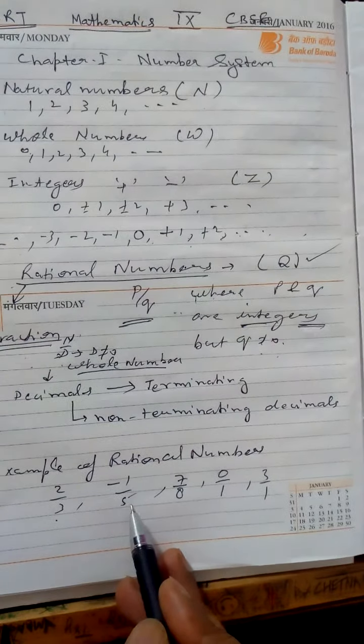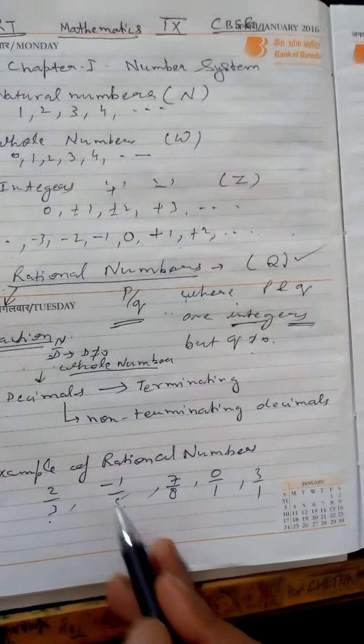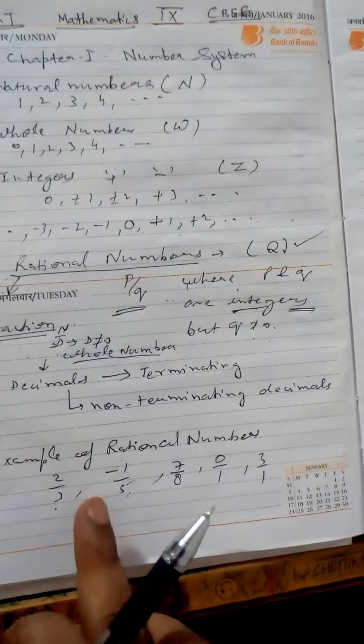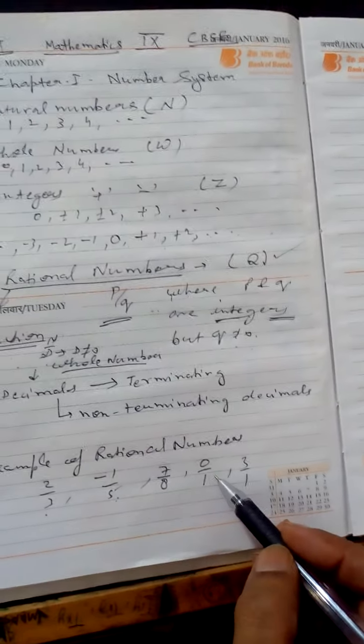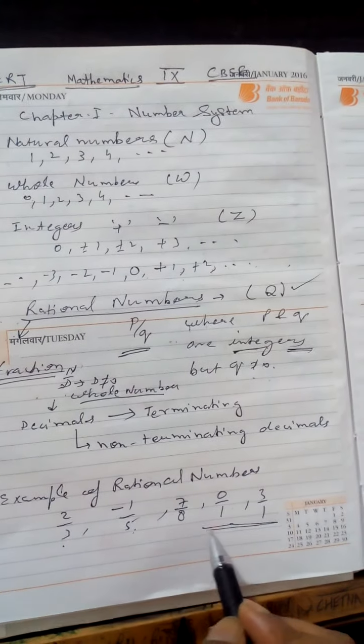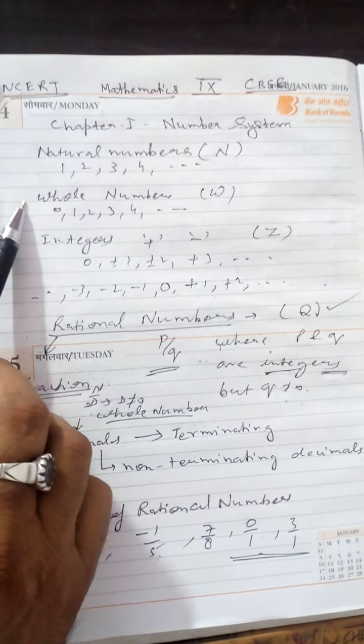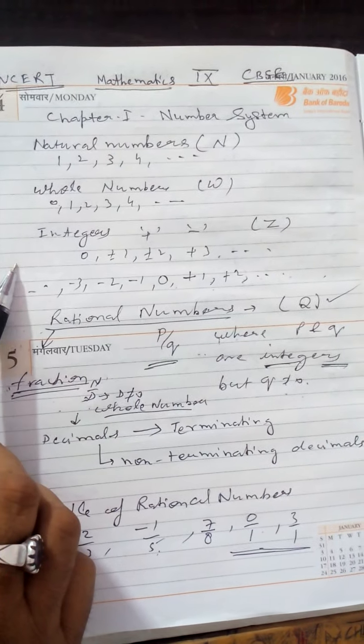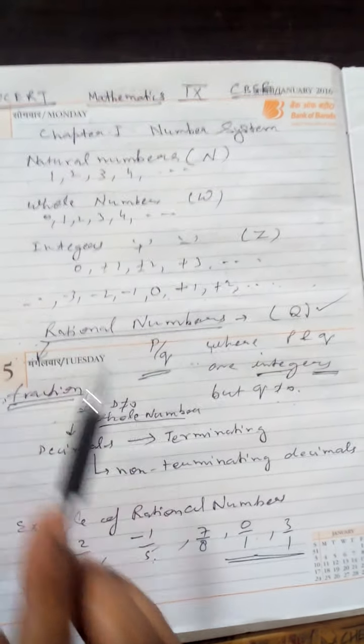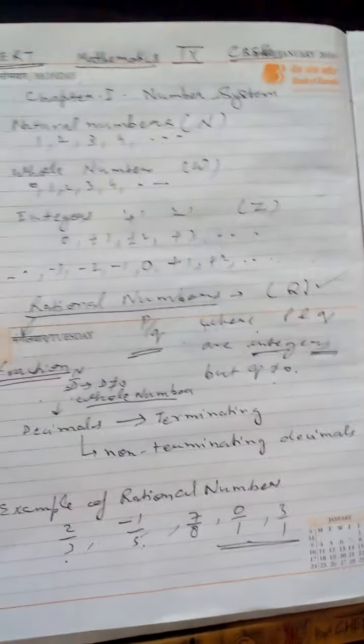This is not a fraction because it has a negative sign, so you will say that it is given in class 8th, 0/1. So this indicates that all the natural numbers as well as whole numbers as well as integers we can express in the form of rational number.